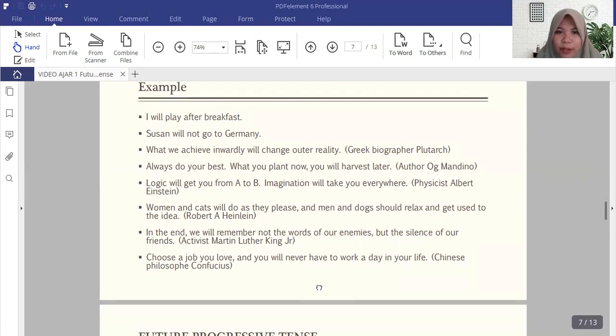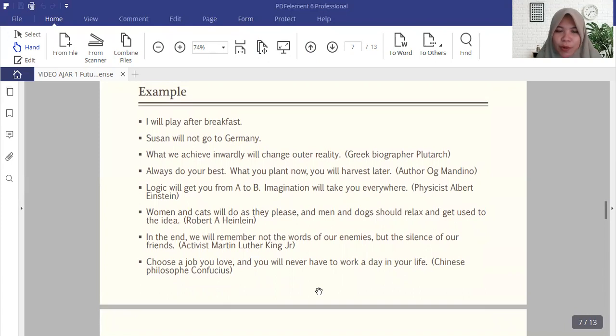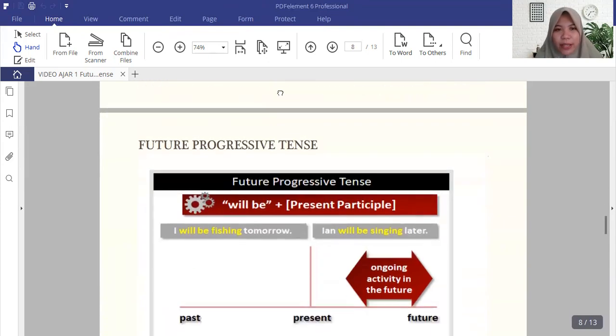Choose a job you love, and you will never have to work a day in your life. This is also a good quote, actually. So please do what you love, especially when you choose a job. Choose a job you love, because it will not make you feel like you are working, but you do what you love. You enjoy all the process in your job or in your work. So this is a very good quote, actually.